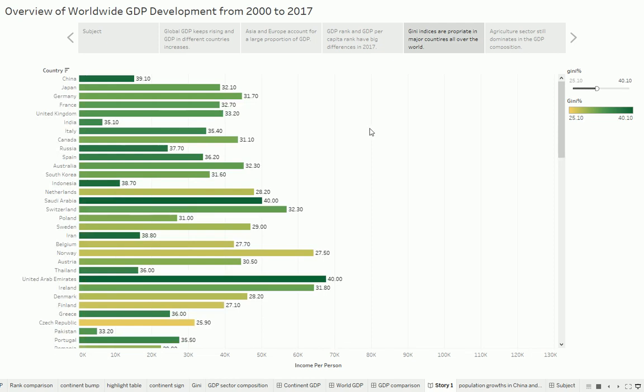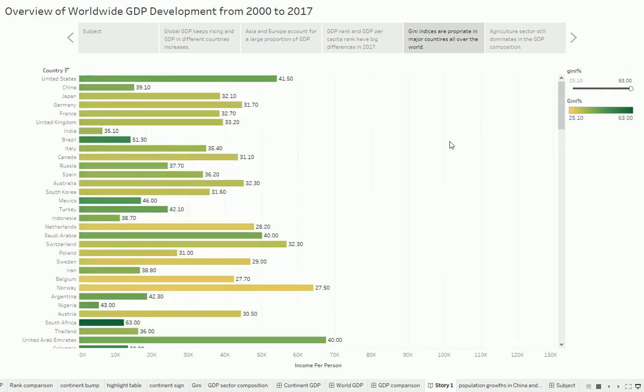And we can also see that most countries with high GDP have a relatively lower Gini index, except Brazil or Mexico. There are big differences in income distribution in these two countries.